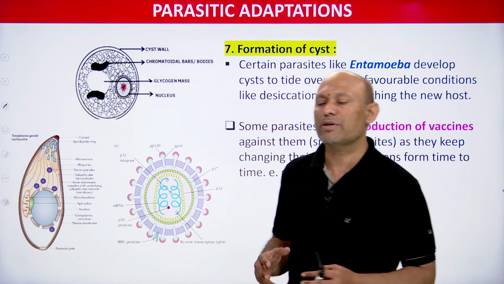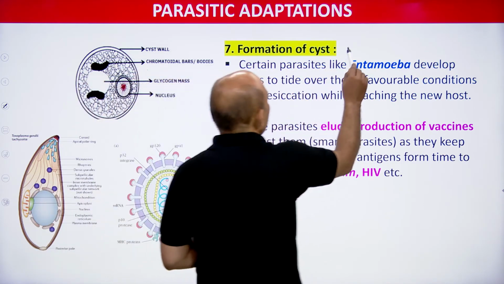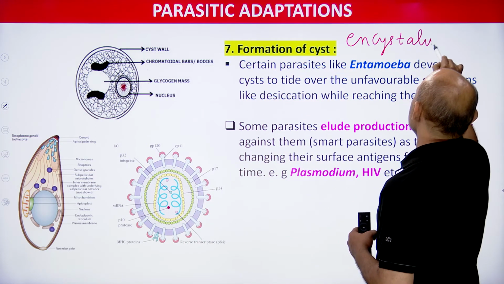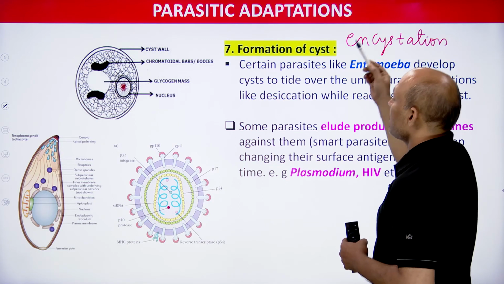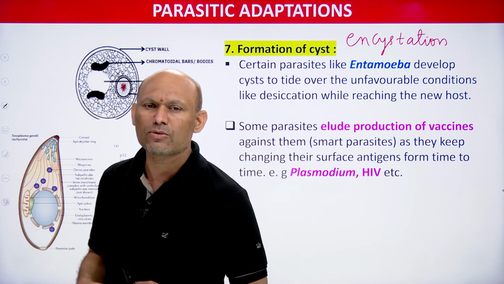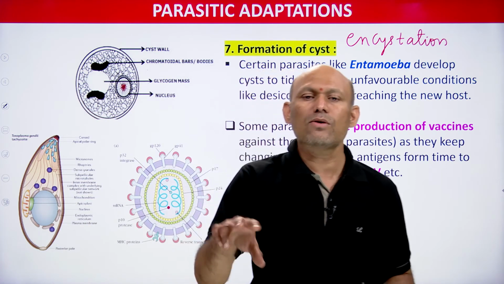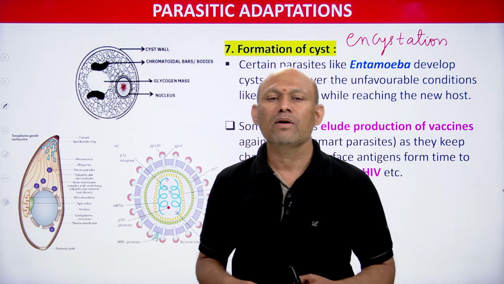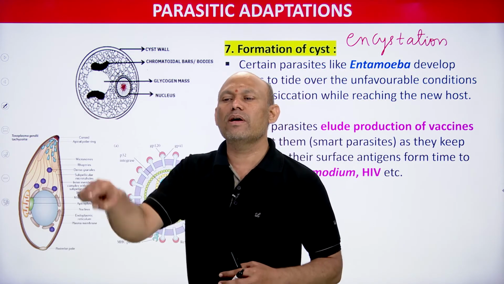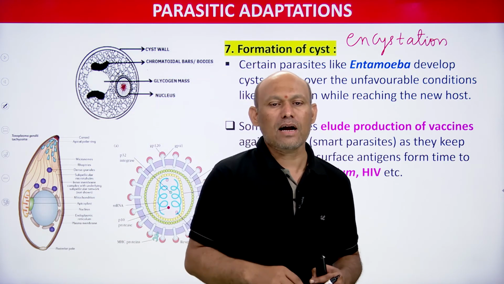One more adaptation shown by the parasite is formation of cyst, encystation. In the future you will come across this word, encystation, or you can also use encystment. In simple terms, formation of cyst. Some parasites, in order to tide over unfavorable conditions, produce a thick tough covering around their body, and that is called cyst.